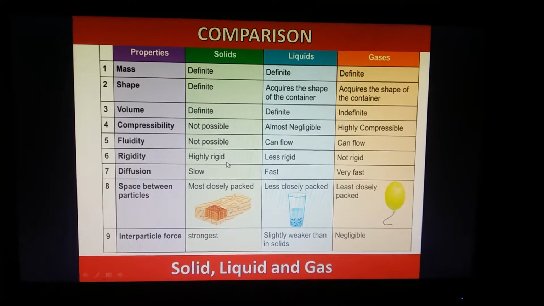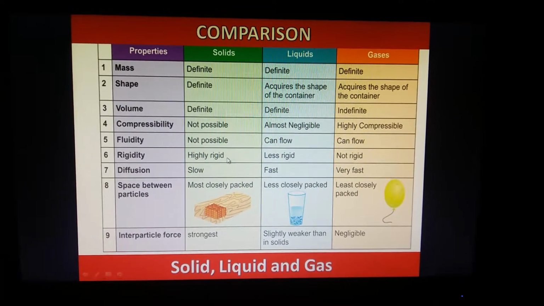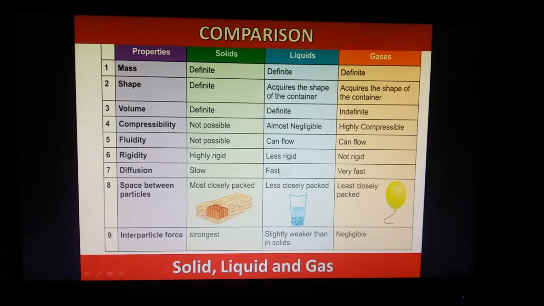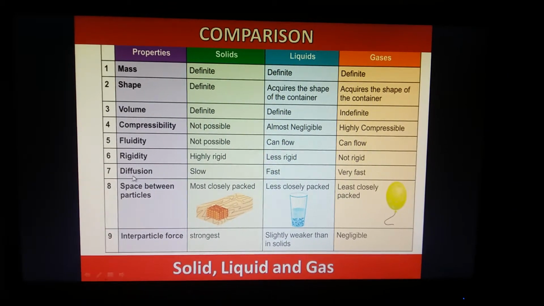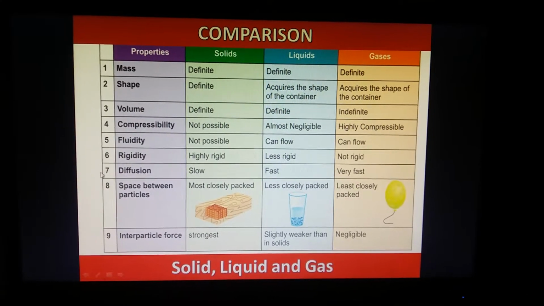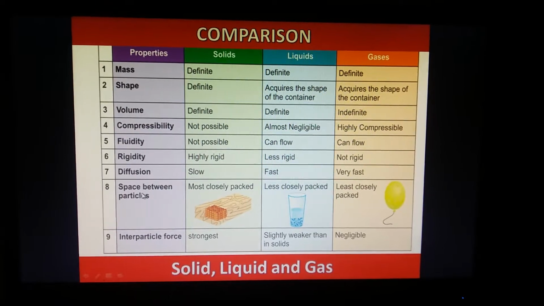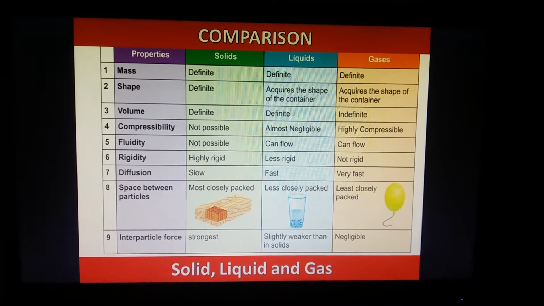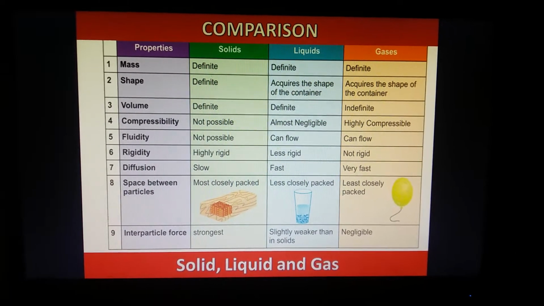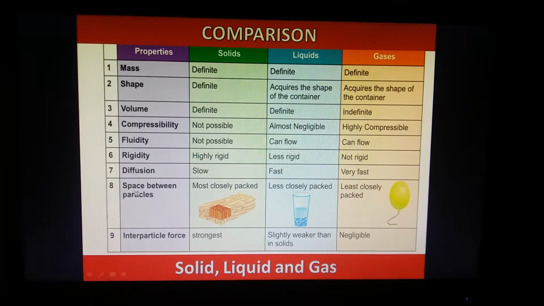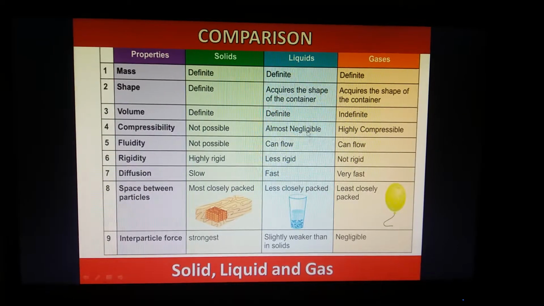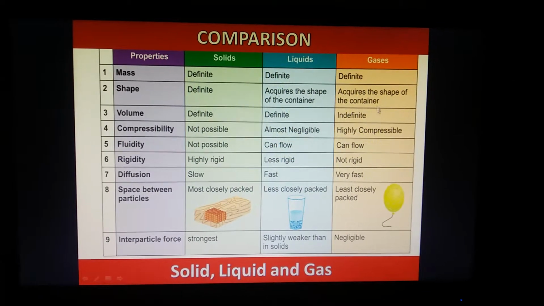Rigidity. Solids are highly rigid. Liquids are less rigid. And gases are not rigid at all. Diffusion. Students, I would like to tell you that diffusion we have already done in our earlier classes. If you are not able to recall, I request you to please go through that video once again and revise the concept of diffusion. So diffusion is slow in solids, in liquids diffusion is fast, and in gases diffusion is rapid.